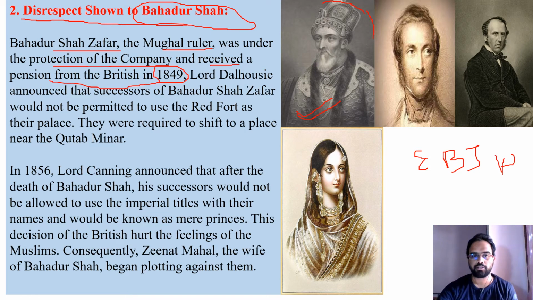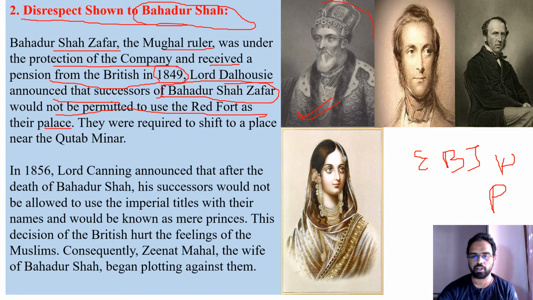They said that you are no more the Emperor of India, you are just a pensioner for the British. We will give you some money, keep quiet somewhere and lead your life. Those were the orders passed by the East India Company. They would give some pension every month to the Emperor for namesake, and he had to remain quiet. And Lord Dalhousie announced that the successors of Bahadur Shah Zafar, the Mughal emperor, would not be permitted to use the Red Fort as their palace.